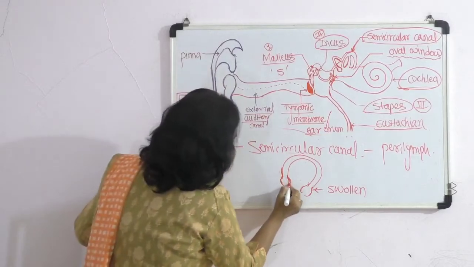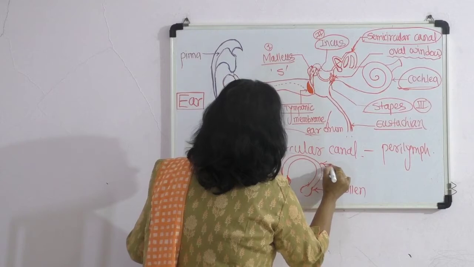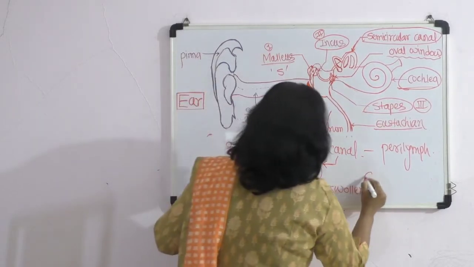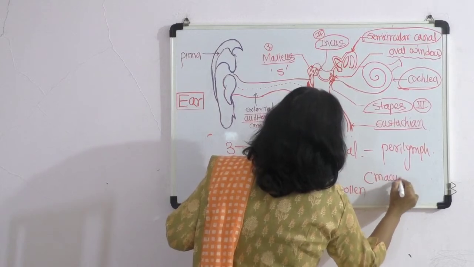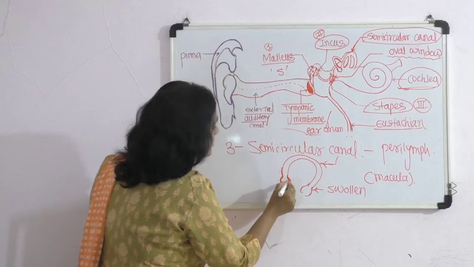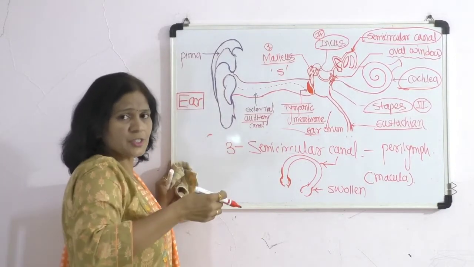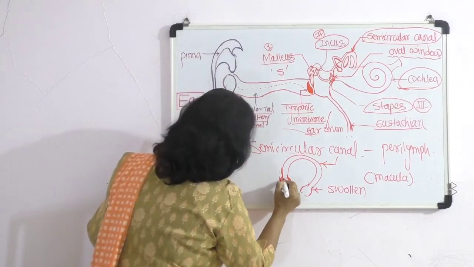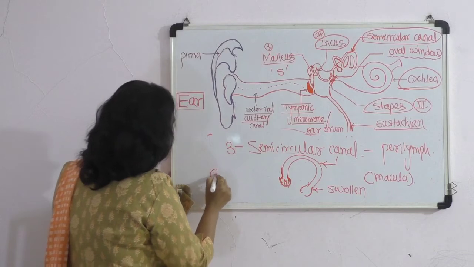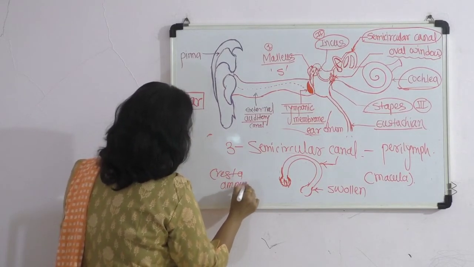This structure at the base of the semicircular canal is called the macula. In the middle of this structure there is a crest, which is called the crista ampullaris.